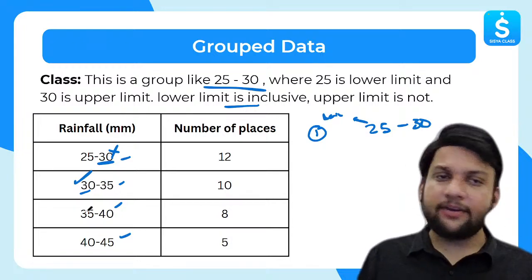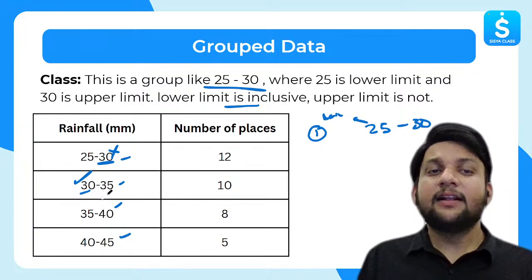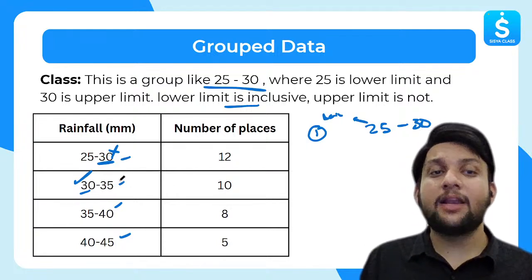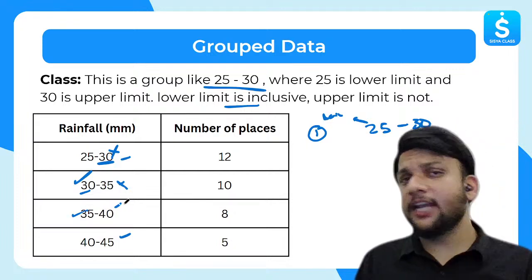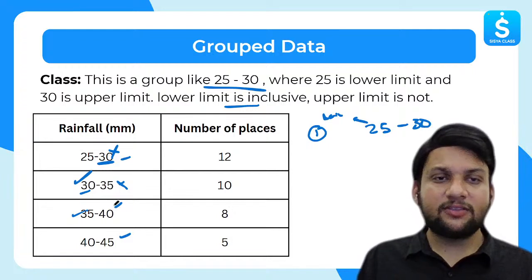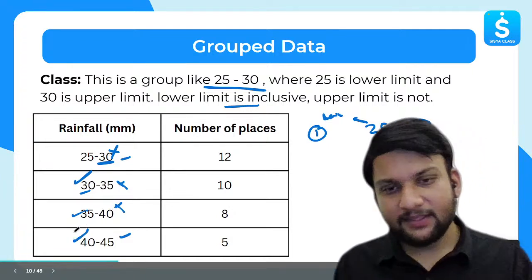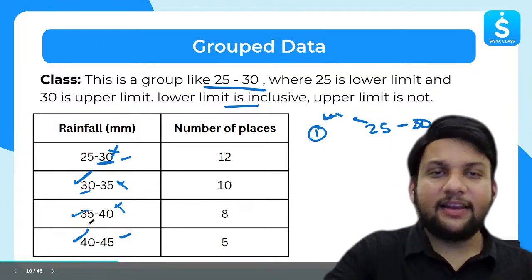35 here also we have, and 35 here also we have. In which case is 35 included and in which case not? Is 35 included in this case? No, because 35 here is the upper limit. But in this case, yes. Similarly, 35 to 40. Is 40 included here? 40 is the upper limit, so this is not included. But 40 as the lower limit, is it included? Of course, yes. I hope you understand what I'm trying to say. Okay, let's move forward.